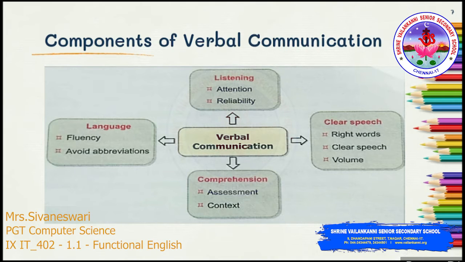Third component, common fluent language. The language of communication should be such that both the sender and the receiver can understand it. Also, the flow of the words should not be broken. It should be fluent because a break in the flow may cause misunderstandings and may even be misinterpreted.